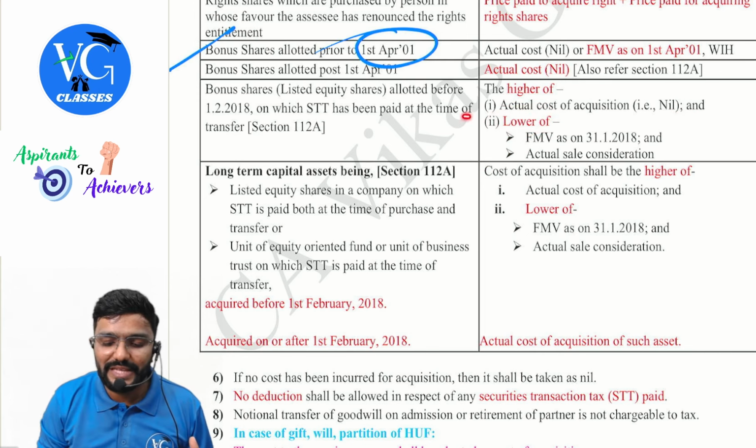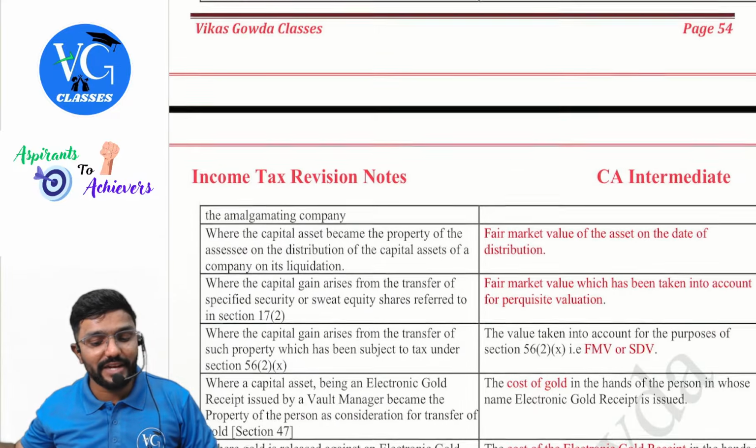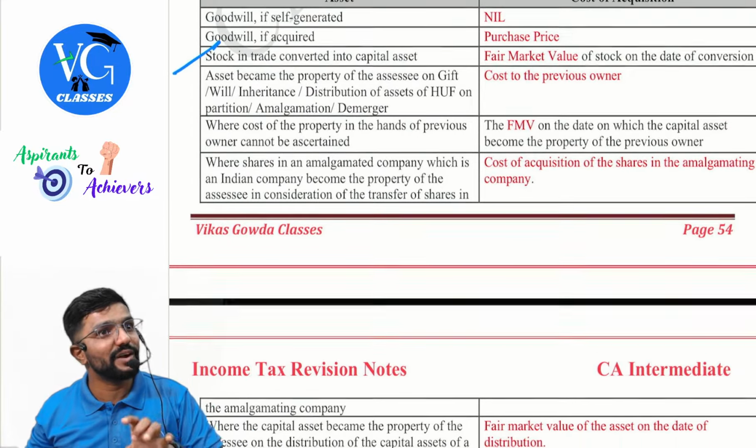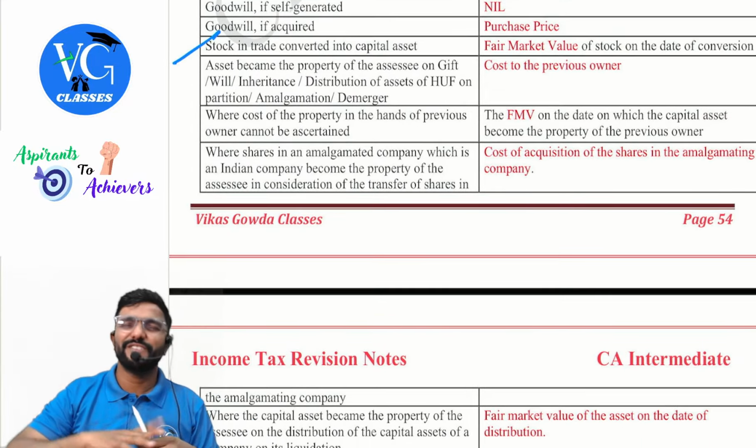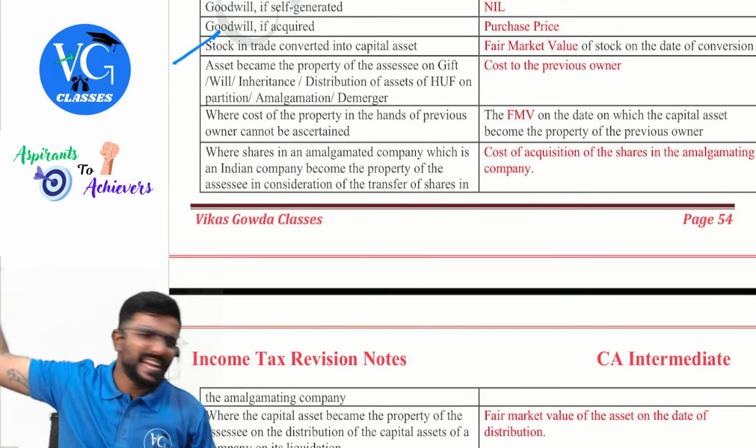Next, if no cost has been incurred for acquisition, then it will be taken as nil. That is in any other case. See, in case of gift, sir, I have not incurred any cost, still we are taking the cost of the previous owner. But if there is any other case which is not covered in this table, and you have not paid anything to purchase the asset, what will be the cost to you? Nil.